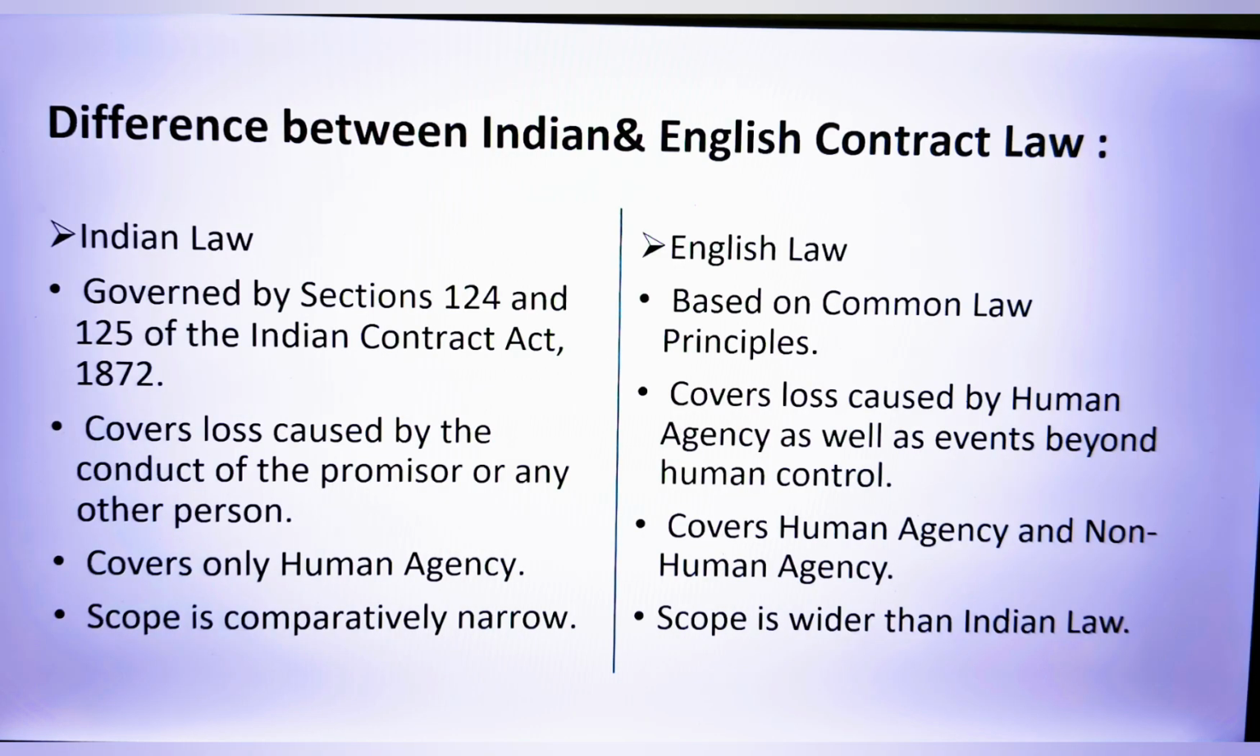Difference between Indian and English law. Finally, let us look at the difference between Indian law and English law regarding indemnity. Under Indian law, indemnity is governed by Section 124 and 125 of the Indian Contract Act 1872. Indian law mainly covers losses caused by human agency, that is, by the conduct of the promisor or another person. Therefore, its scope is comparatively narrow.